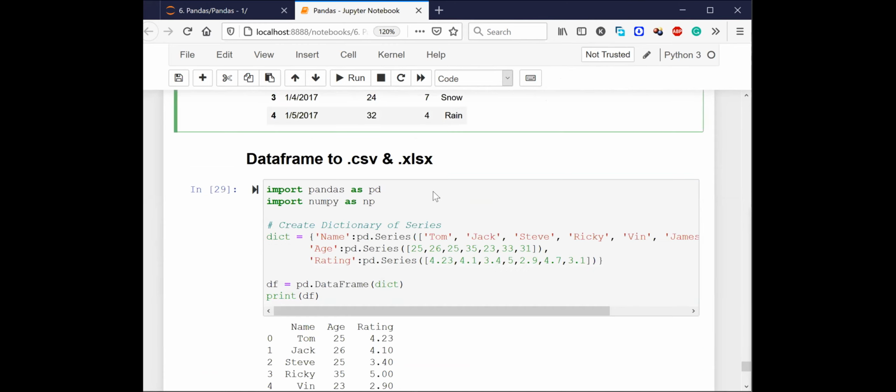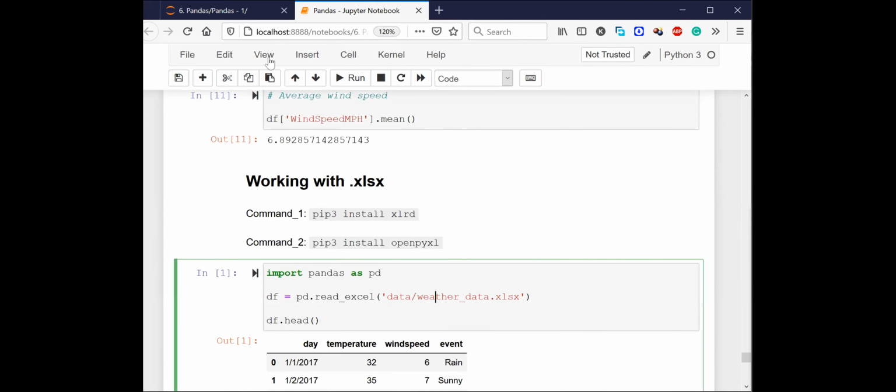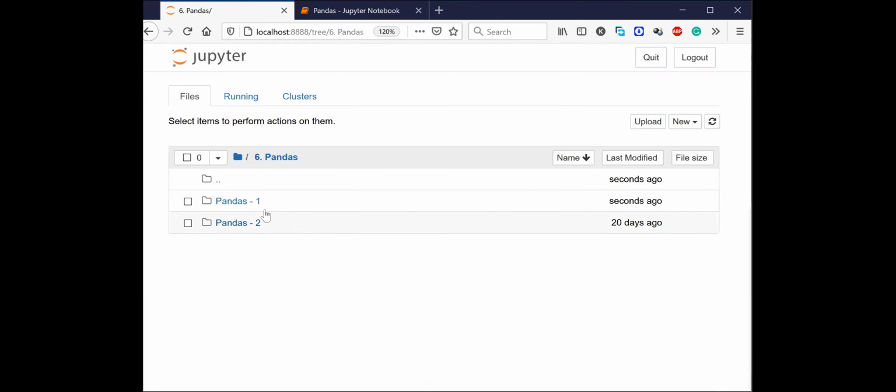So this is not required for you guys. Let me now show you the next file. Let me go back to pandas 2 and look into some advanced pandas.